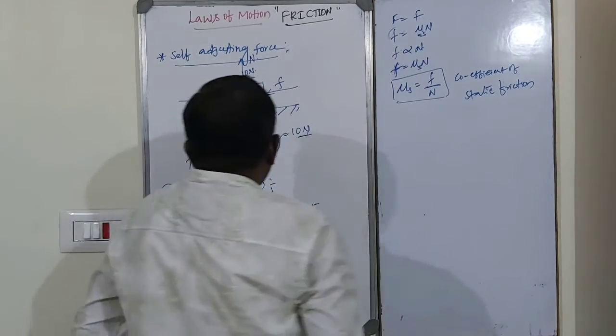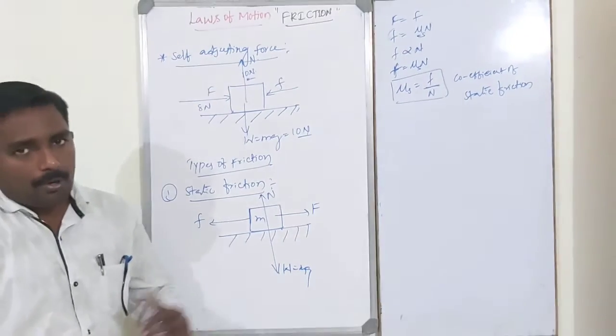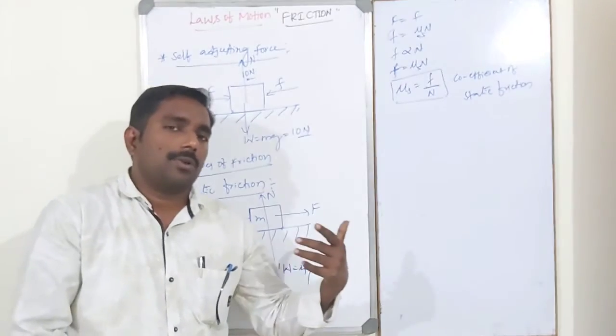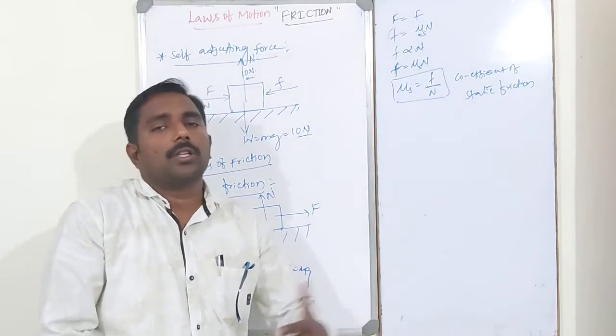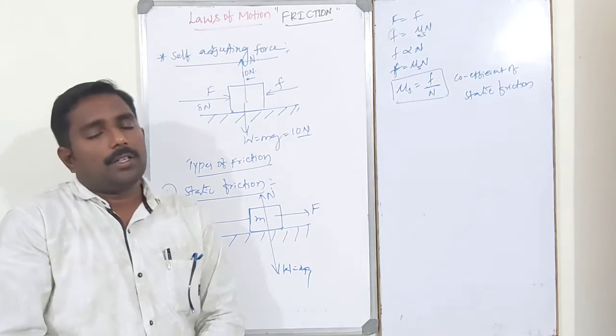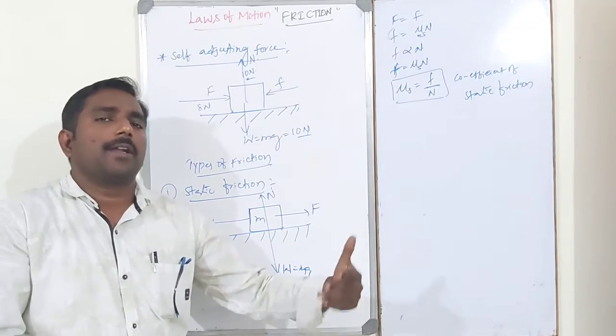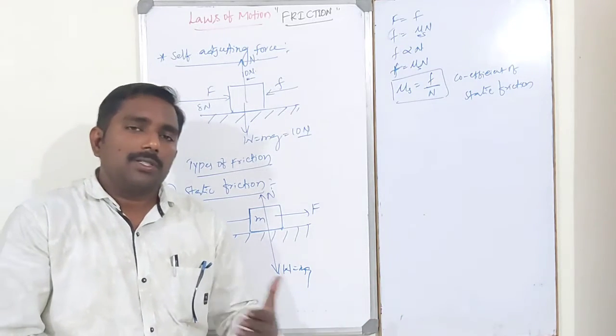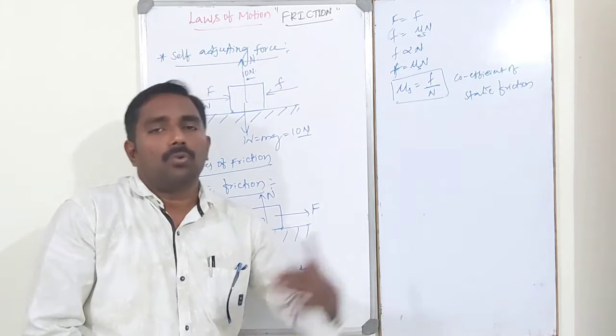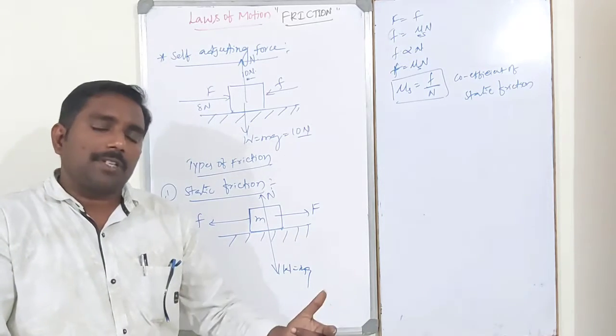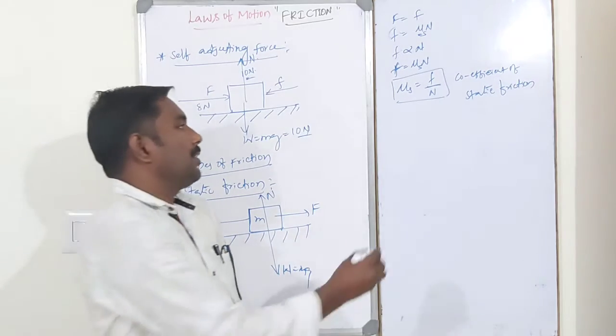Next, the maximum static friction applied on a body such that the body is just ready to move on the earth's surface is known as limiting friction.